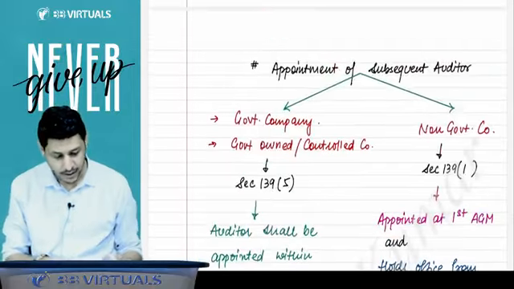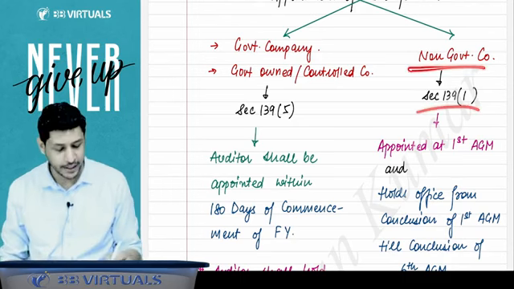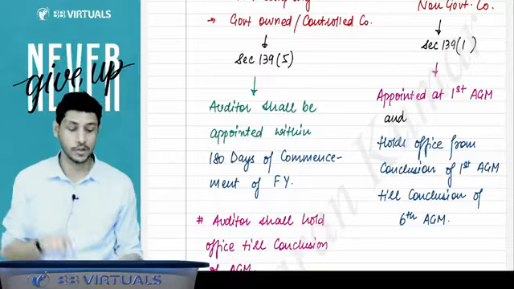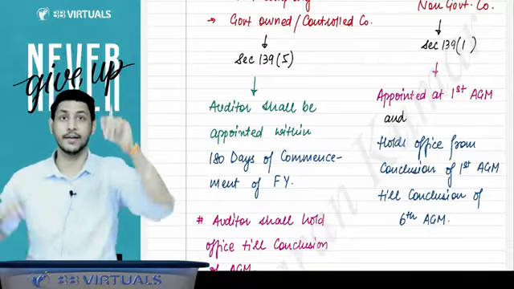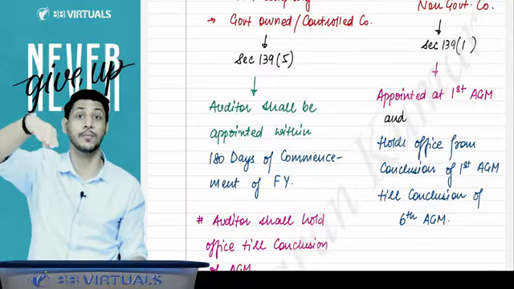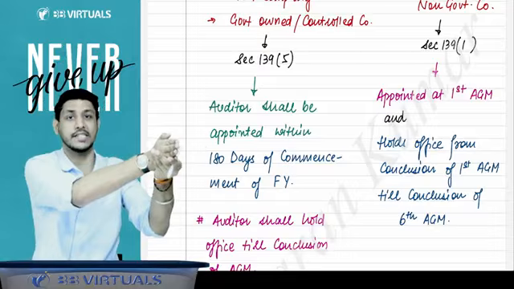But now I'll talk about the non-government company. That is a very big part. For a non-government company, how do you appoint the subsequent auditor? The first auditor who was appointed in a non-government company was appointed by the board of directors within 30 days of incorporation, or if they failed, then members appointed within 90 days, and that auditor will hold the office till the conclusion of the first AGM.